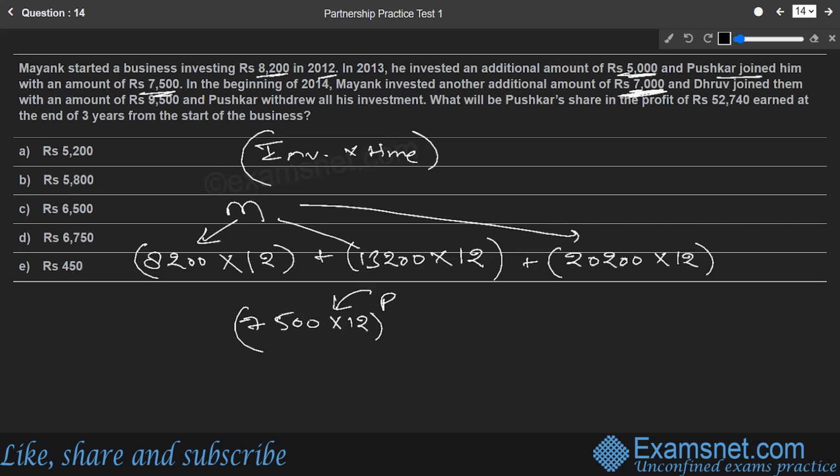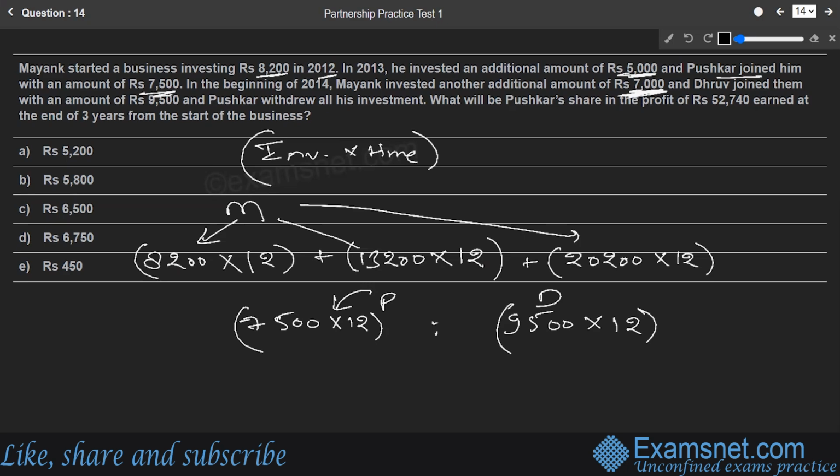Let us find out the third partner's part, who joined in the third year itself. That was Dhruv. Dhruv joined them with an amount of 9,500, and he joined in the final year only. So his money would have been part of the business for just 1 year, that is into 12. So this is the profit share distribution.